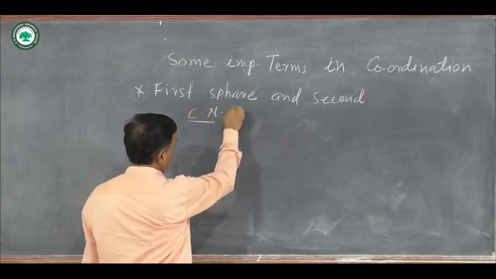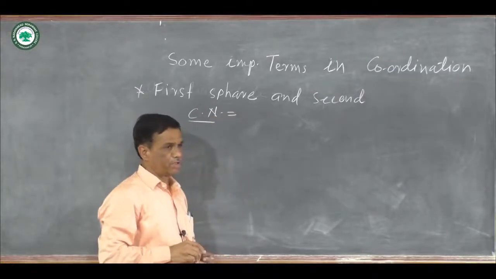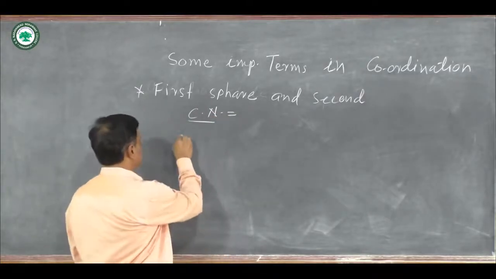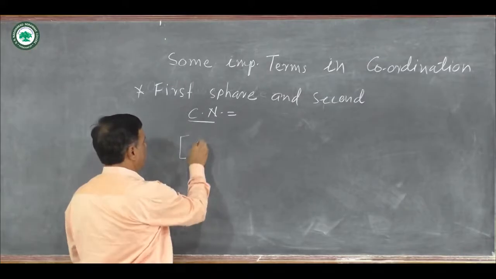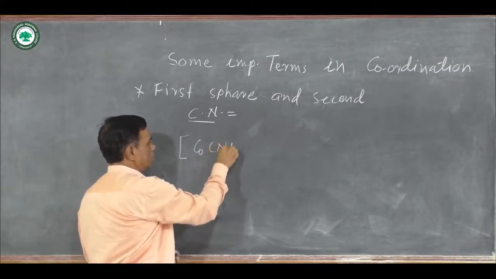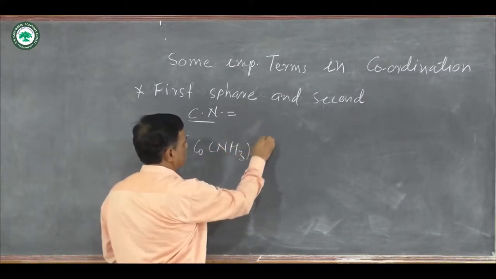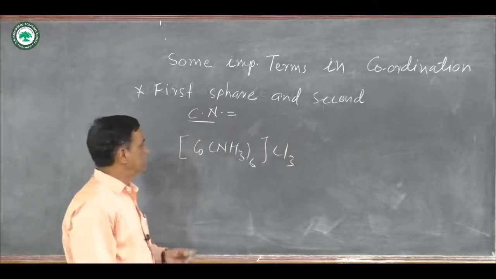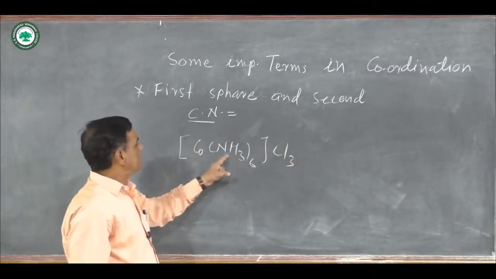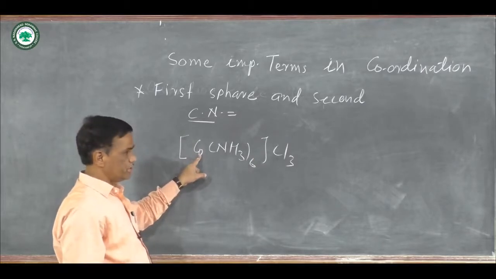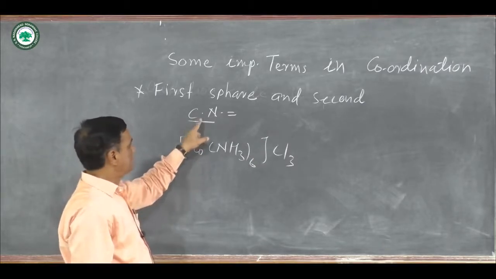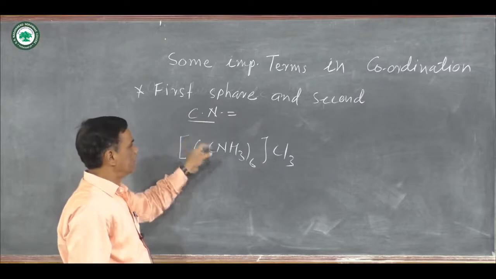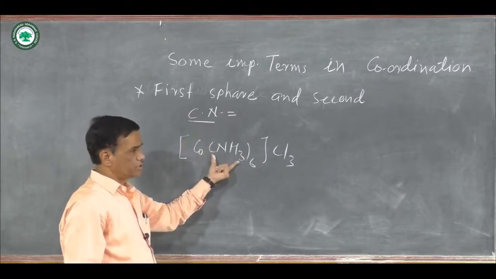Coordination number is also known as first pair. In first pair, suppose there is a formation of [Co(NH3)6]Cl3. In this complex compound, 6 ligands are directly attached to the central metal ion, and this is known as the coordination number, and it is represented in square brackets.